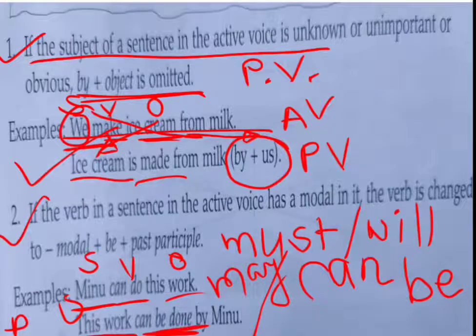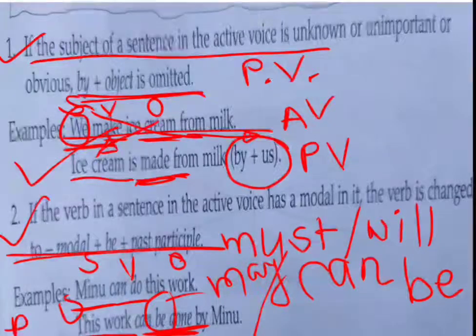Can be done, look at here. Earlier we just write is made, are made, has made, have been made, has been made, etc. But here we have to use be, can be done by Minu. So when this modal verb is given, that time we have to use be between the modal and the past participle form. I hope students you understand it.